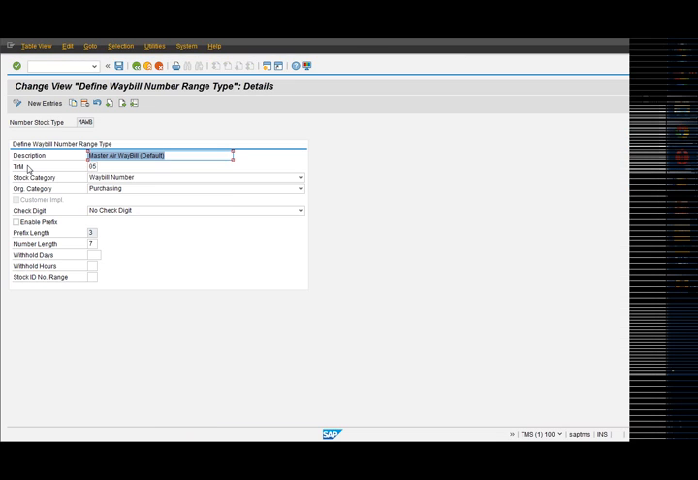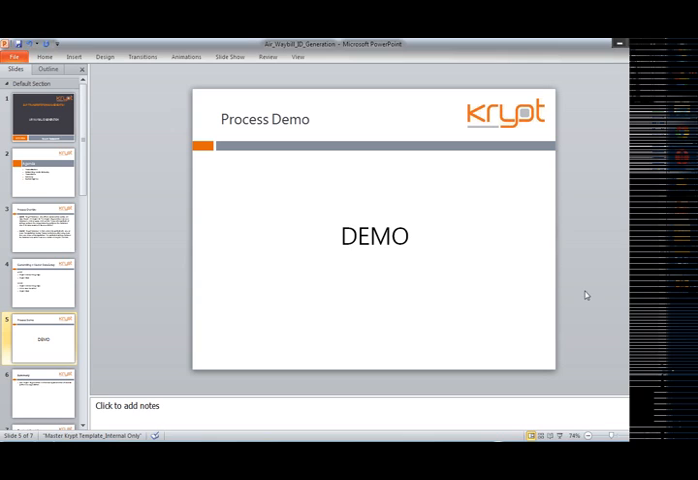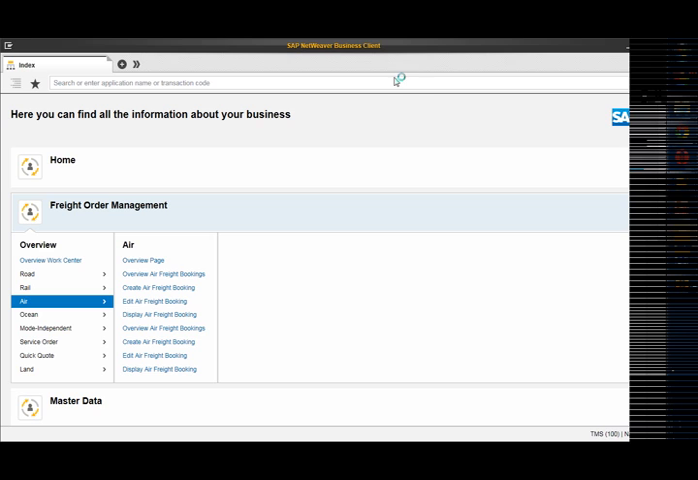Next is the master airway bill. So more or less everything remains the same. The only difference is the organizational category. There it was sales and here it is purchasing. And enabling the prefix is not mandatory. It is optional for the master airway bill. And no check digit is required for this. And the number length is 7. So once we define this stock type, we'll be going to the waybill stock.